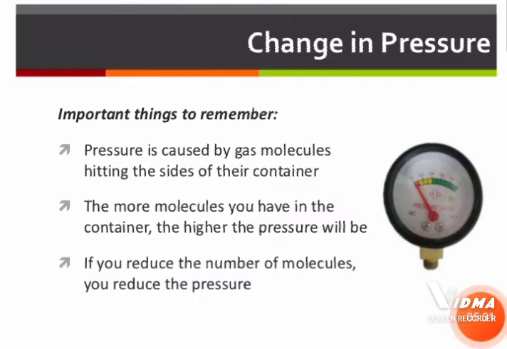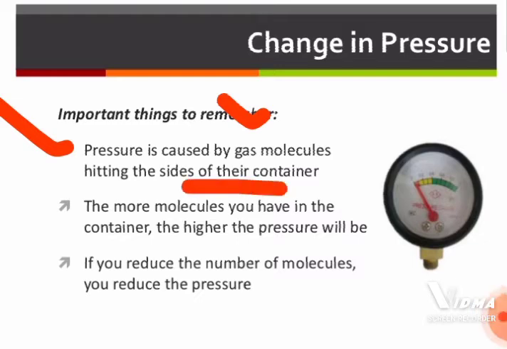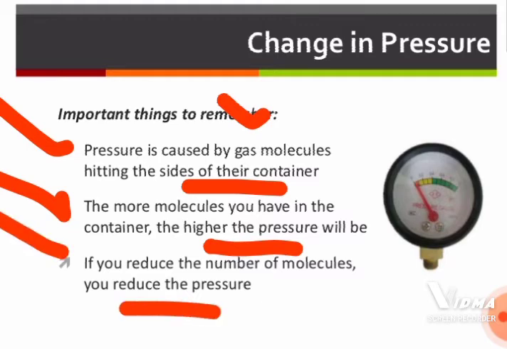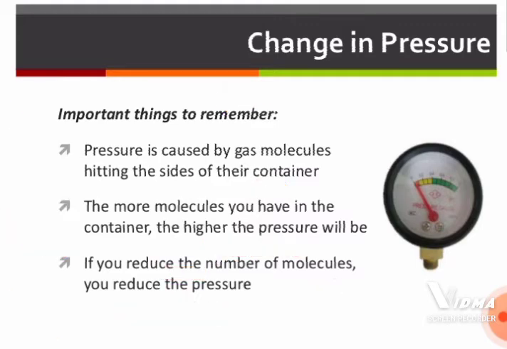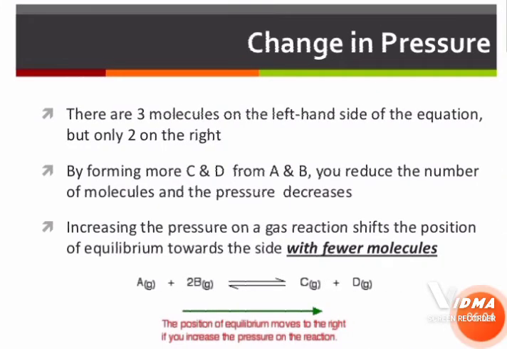For example, we know about pressure. Pressure is caused by gas molecules hitting the sides of the container. The more molecules you have in the container, the higher the pressure. If you want to reduce the pressure, you need to reduce the number of molecules, and automatically the pressure will decrease. By remembering that concept, now we know there are 3 reactant molecules and 2 product molecules.